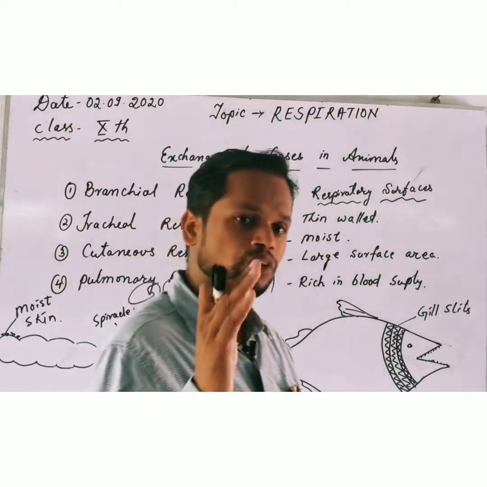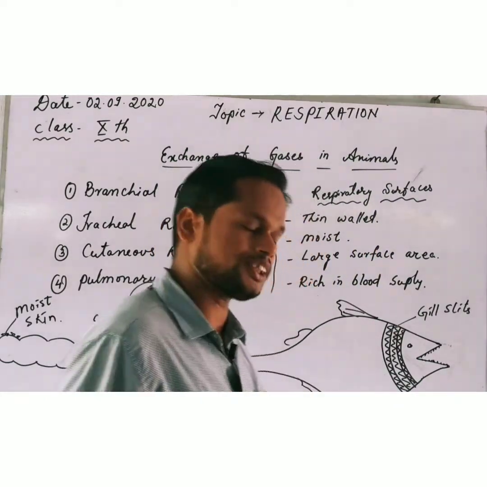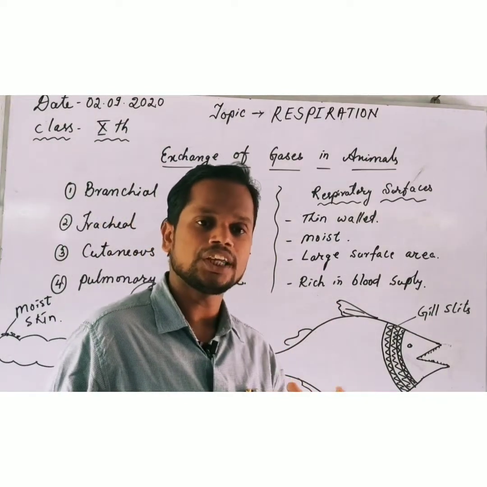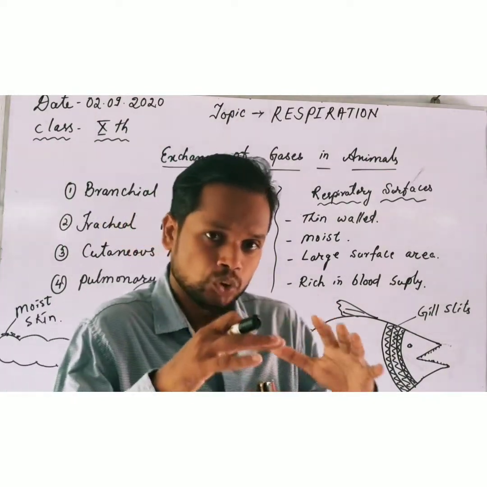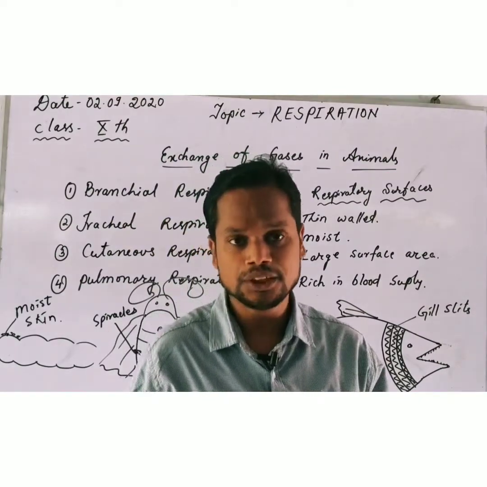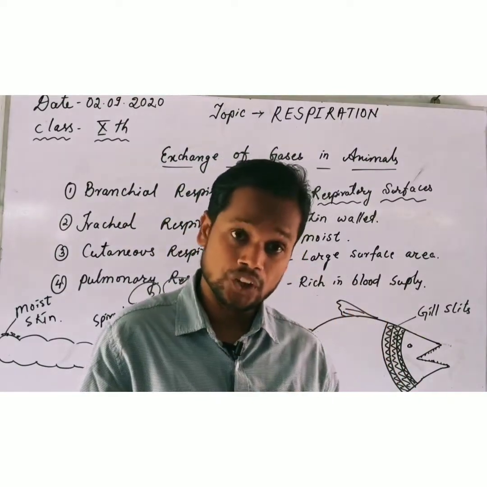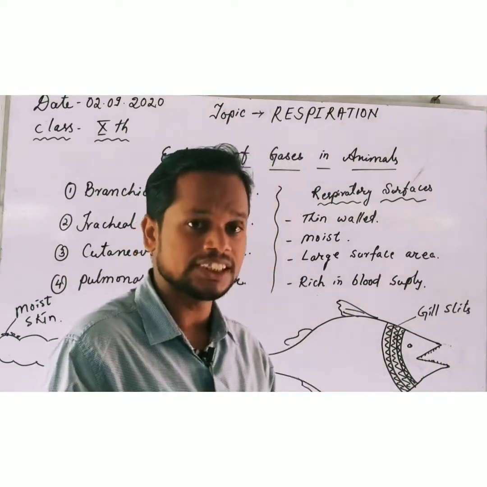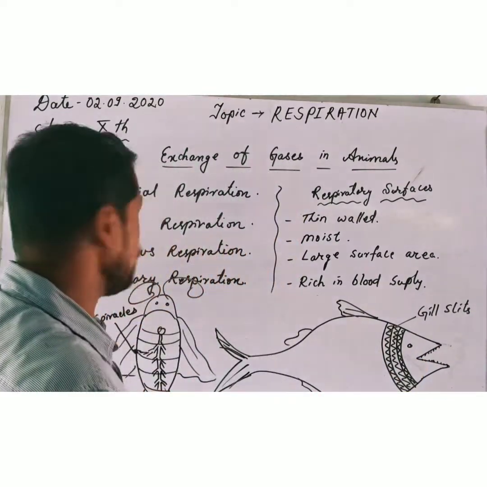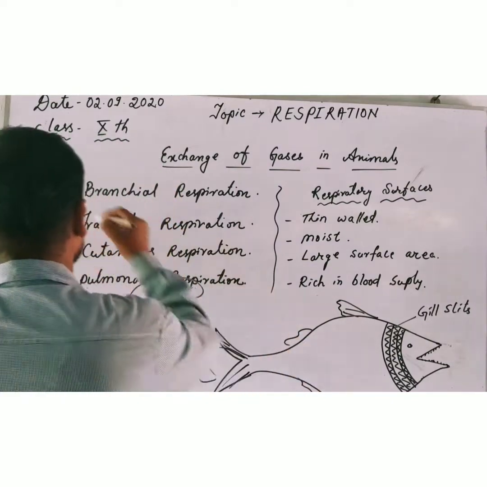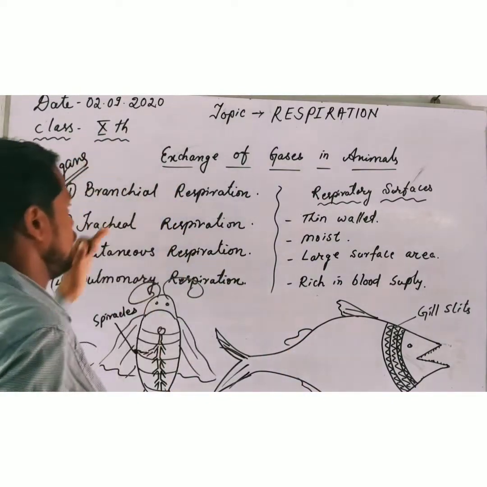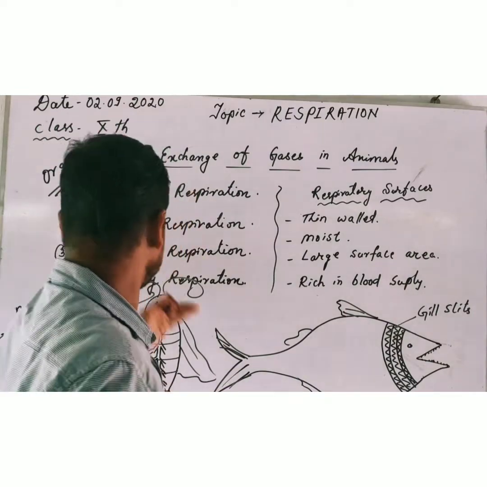Okay, so in different animals different types of respiration are seen. In lower groups of organisms a lower method of respiration is seen, but in higher groups of organisms a higher mechanism of respiration is seen. From the organ point of view, mainly the respirations are of these types.